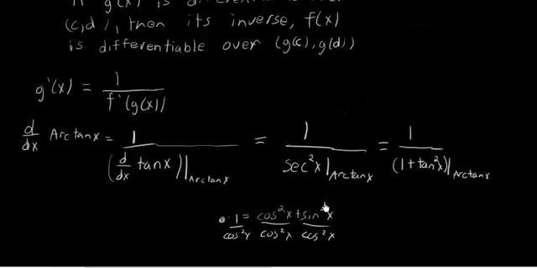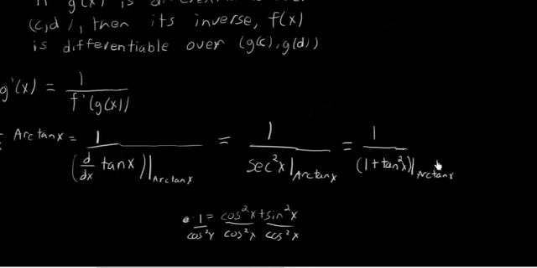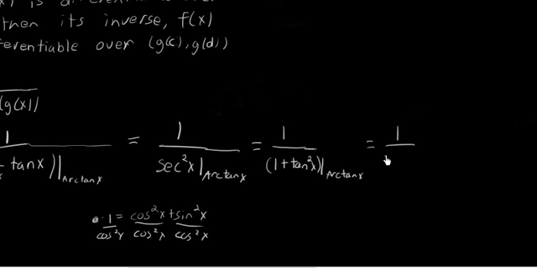And if you evaluate 1 over 1 plus tangent squared of x at arctan of x, what will you get? Well, if you plug in arctan of x where x is, this denominator will be 1 plus the tangent of arctangent of x quantity squared. So you'll have 1 over 1 plus the tangent of arctan of x, the quantity squared. Because remember, tan squared x is just tangent of x, the quantity squared.